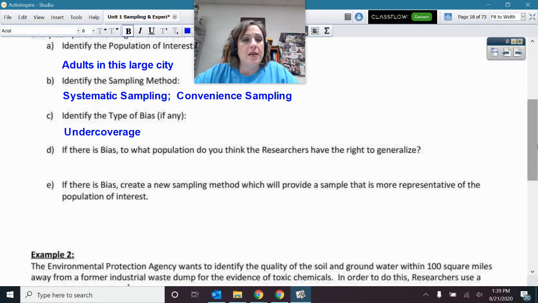Okay. Now, if there is bias, to what population do you think researchers have the right to generalize? That's a good question. If they just asked people coming out of bars, now it was a randomly selected bar, do you think we can just generalize to patrons of this bar?